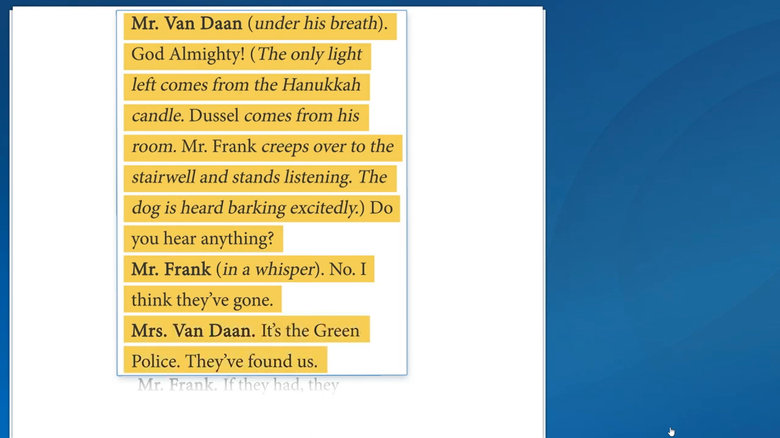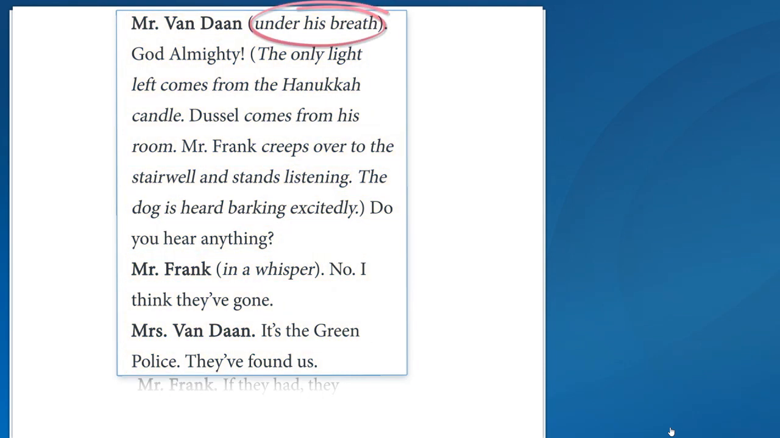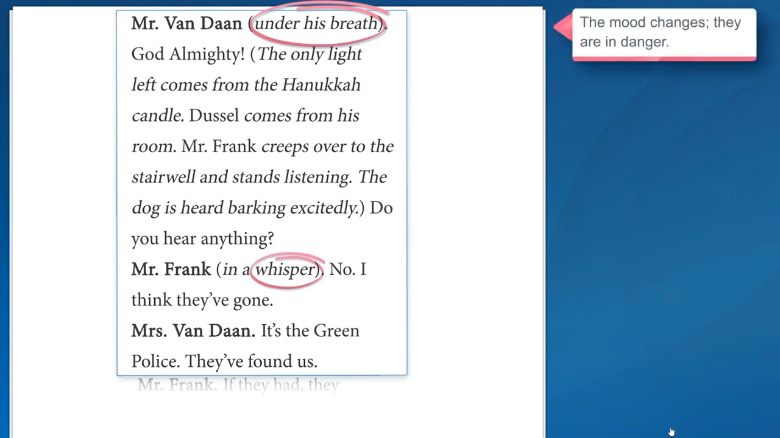They've found us. So, just before this, there was a long bit of stage direction describing their Hanukkah celebration ending when a noise downstairs makes everyone freeze. This is a real switch in the action of the scene. I notice Mr. Van Dan speaks under his breath and Mr. Frank whispers, pretty clear signs of fear in the moment. It's a real change in the mood for the whole play, really.